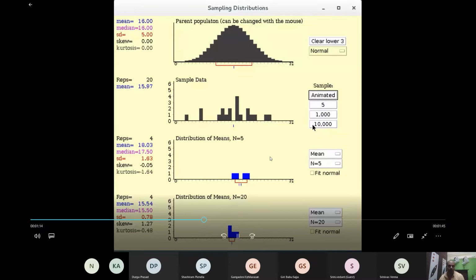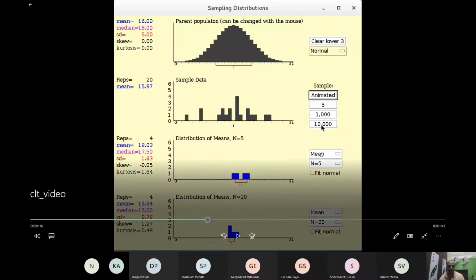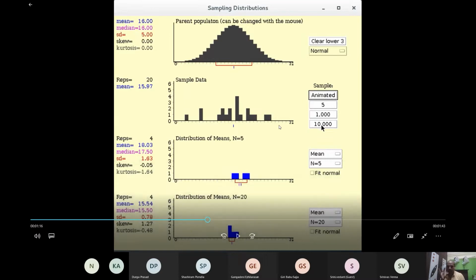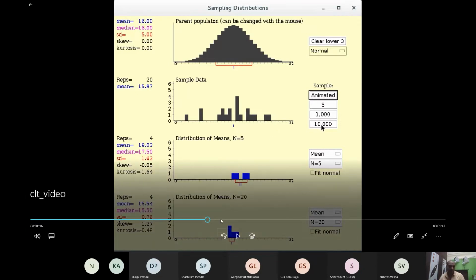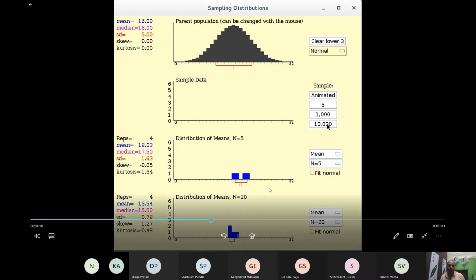Now I am going to do 10,000 samples in a single shot. When I click on the 10,000, it is going to take 5 sample sized 10,000 samples, 20 sample sized 10,000 samples. For each sample, it's going to take the mean and plot it on this and this. And we'll see a normal distribution. Let's see. See that? A normal distribution came.